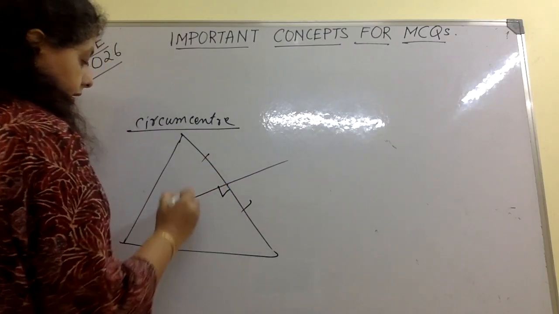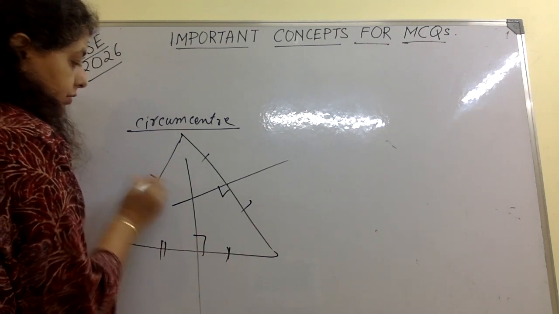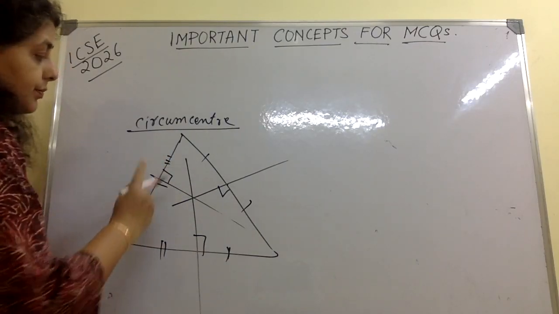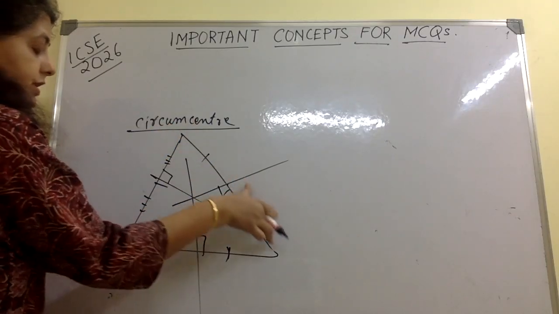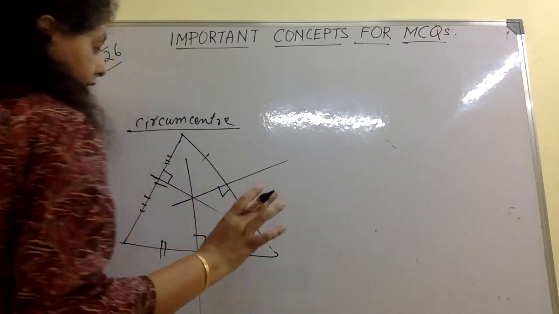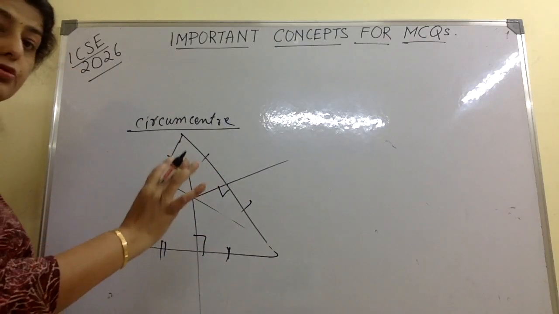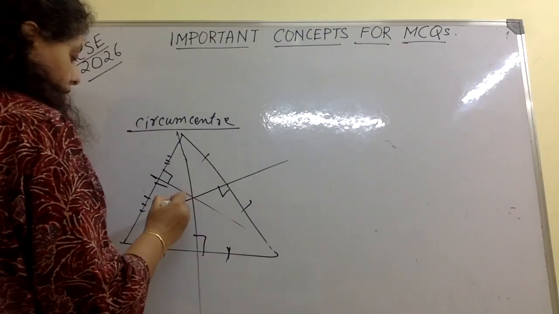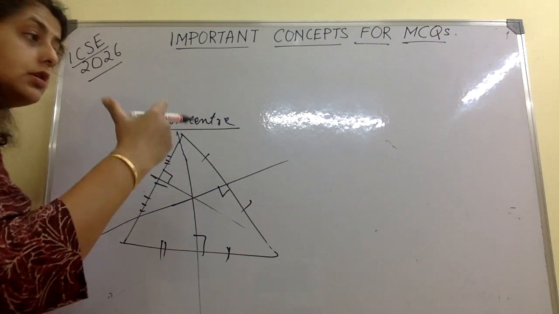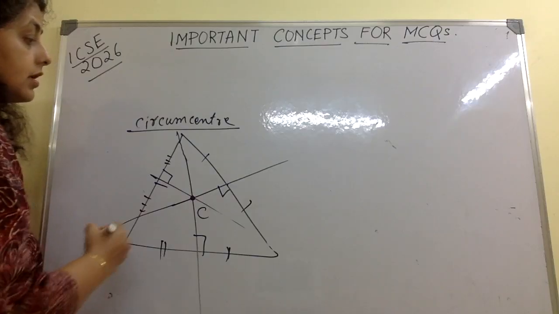This bisects. Here also this 90 degree line bisects, and here also this is concurrent. I have written concurrent before. So these two parts are equal, these two parts are equal, these two parts are also equal, and these are all 90 degree. Now they might pass through the third vertex, or they might not. There is no necessity. Say this is not passing. So there is no connection between the vertex and the perpendicular bisectors. The point where they meet is the circumcenter.